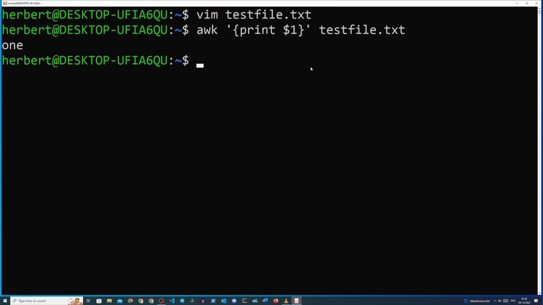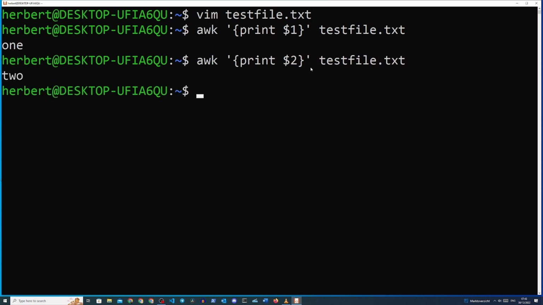We could also get the second word that comes after the first word, always separated by a space, by typing in AWK, single quotes, curly braces, print $2, close curly braces, single quote, and again our test file. Now that we get the idea of AWK in its default mode, which is using a space character as a separator, we can move on to changing it into other characters, such as a comma.